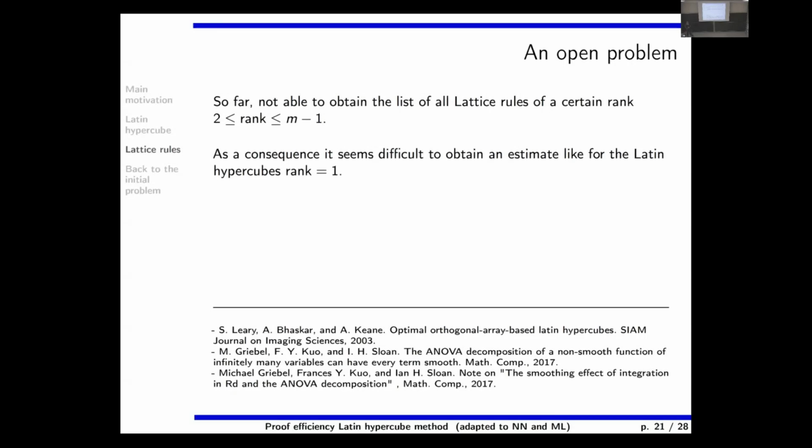But nevertheless, there is a difference between lattice rules and Latin hypercube, it seems to me, even if I compare with the literature. It is the fact that I am not able, personally, to know the list of all such clouds of points, so that I can make a sum, just like in the first proof.